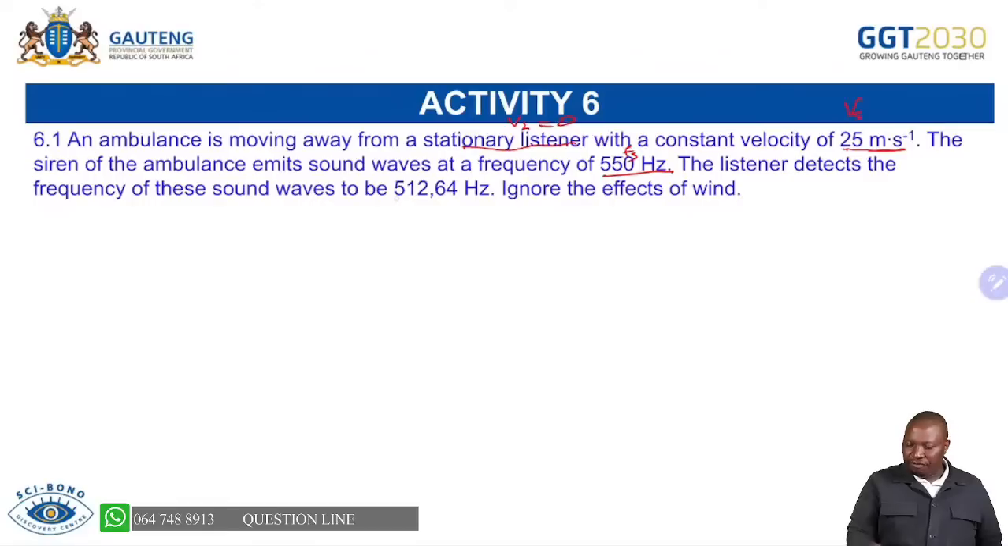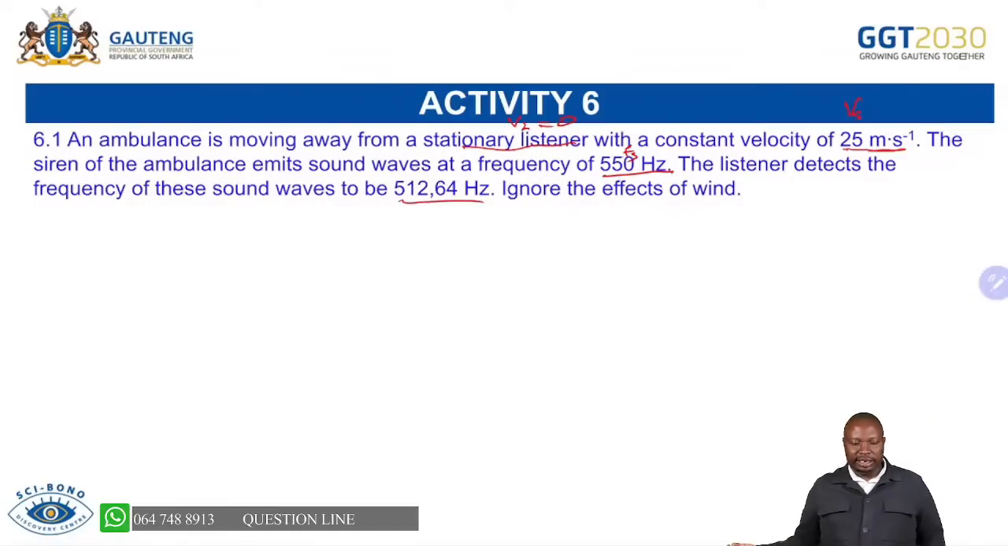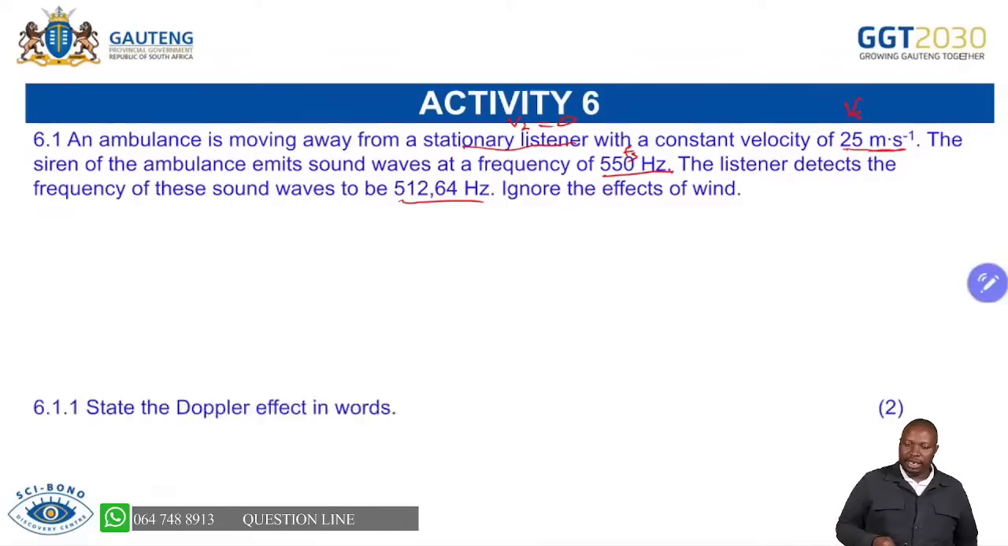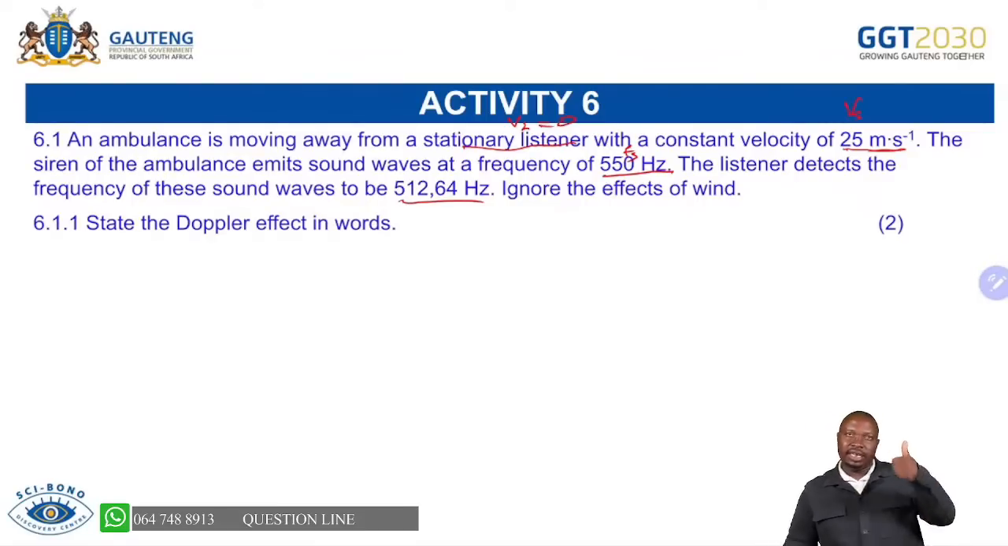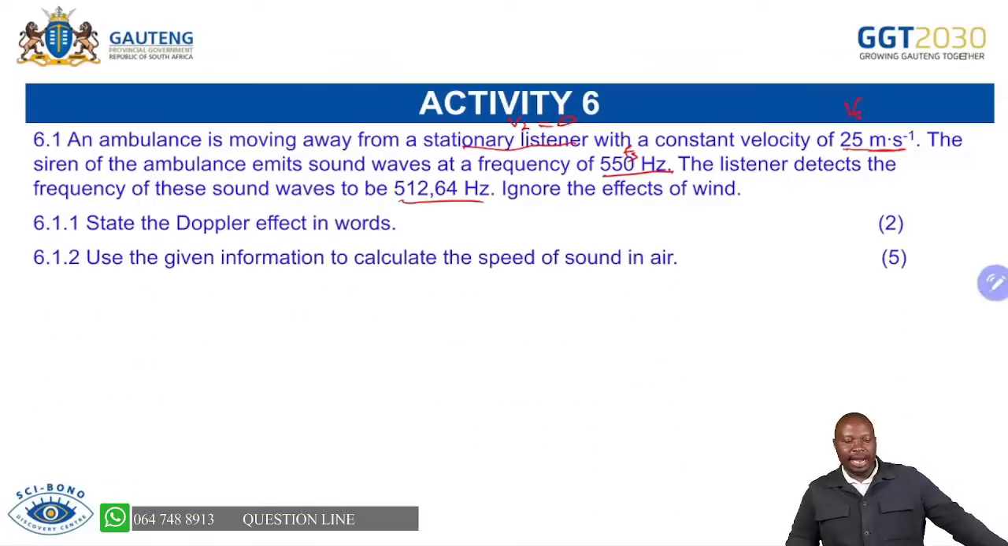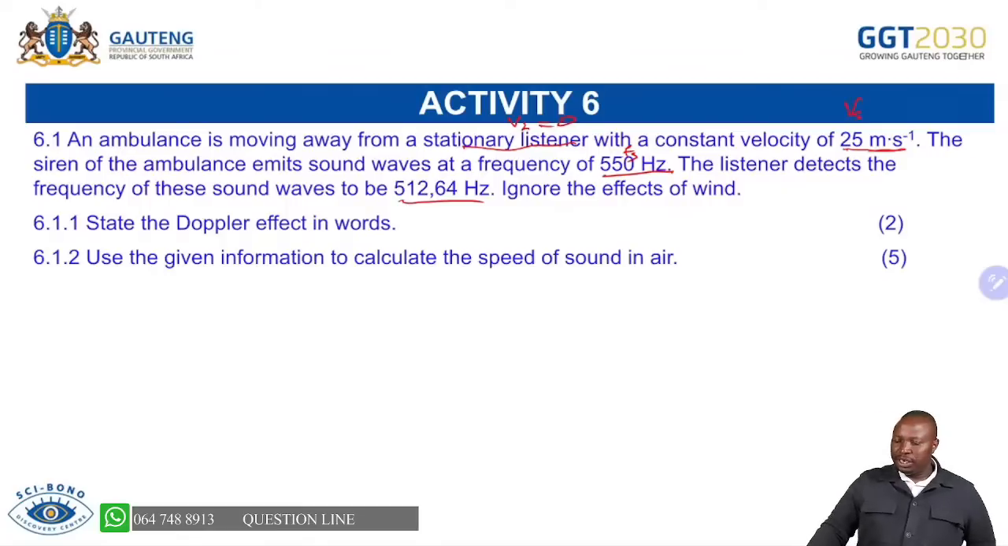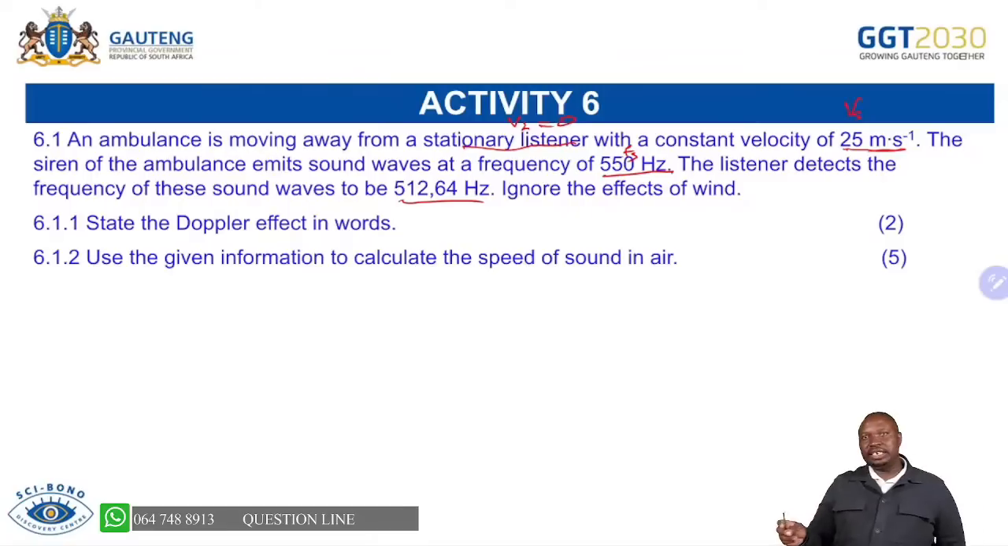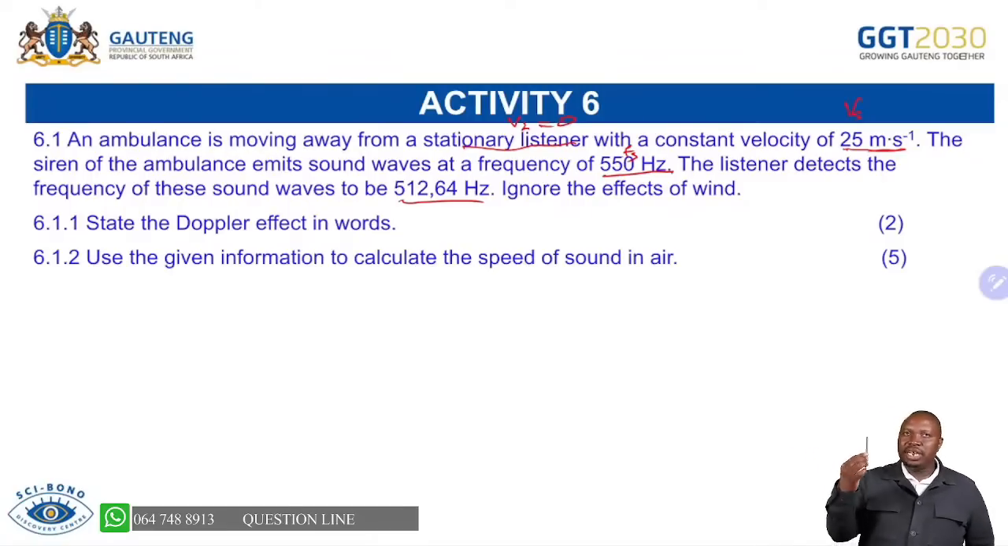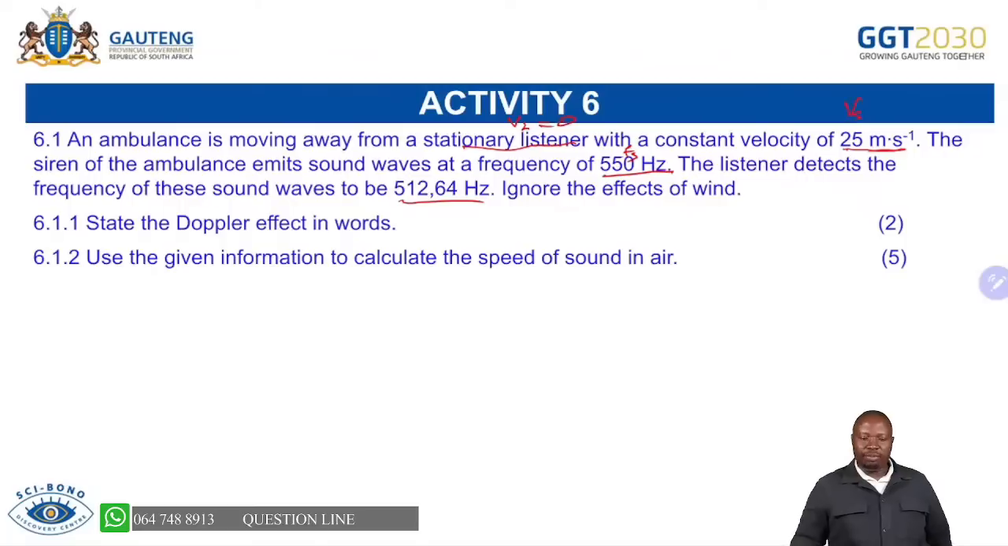The listener detects 512. So you can see that the listener is getting less than what the source is producing. So you are able to see that this is moving away. This is a movement in an away direction. Now the first thing, always state the Doppler effect. And then we are saying use the given information to calculate the speed of sound in air. As I've emphasized, you are going to copy the formula the way it appears on your data sheet, and you are able to substitute. You know your VL, you know your VS, you know your FS as well.